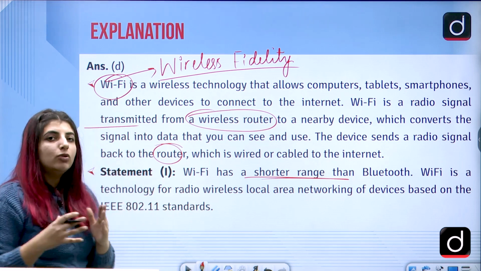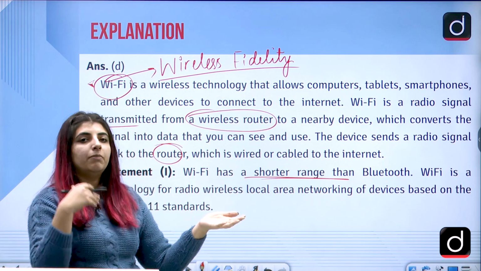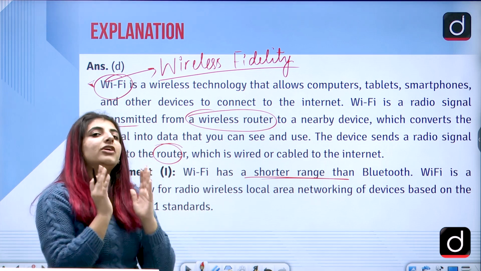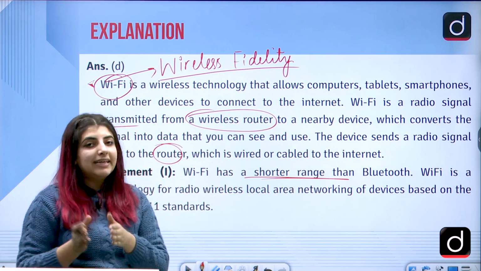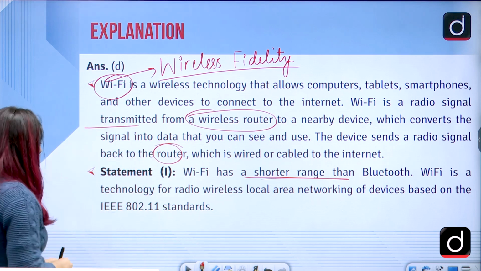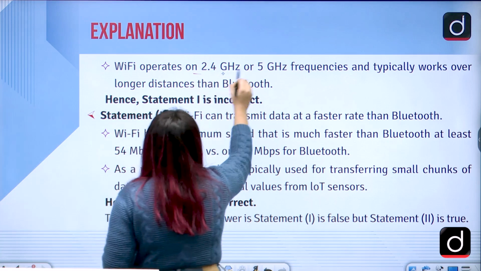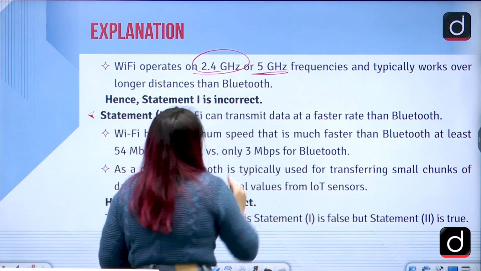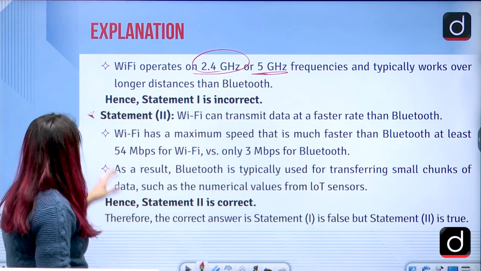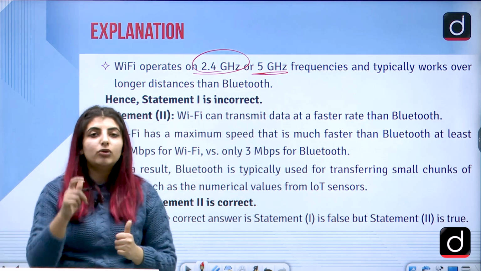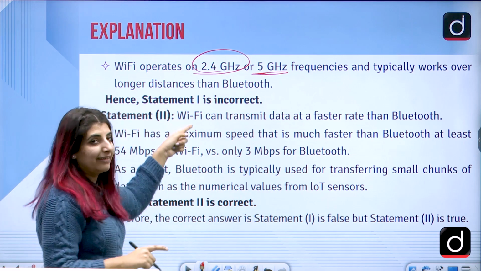If you are connected to Wi-Fi, you can be in your kitchen, you can be in your balcony, and you will be connected to the internet, but the same won't be possible with Bluetooth, correct? Wi-Fi operates on 2.4 gigahertz or 5 gigahertz frequencies and typically works for longer distances than Bluetooth. That's why statement 1 is incorrect.